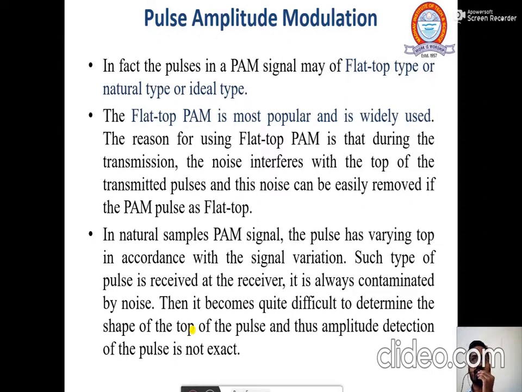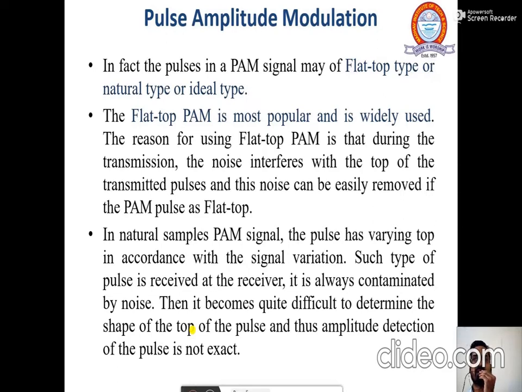So the same type of process can be applied in pulse amplitude modulation. The flat top pulse amplitude modulation is most popular and widely used. The reason is that during transmission, noise interferes with the top of the transmitted pulse, and this noise can be easily removed if the pulse is flat top.